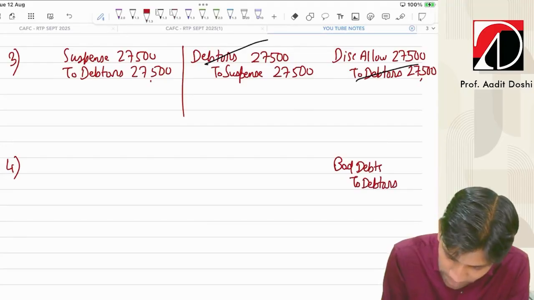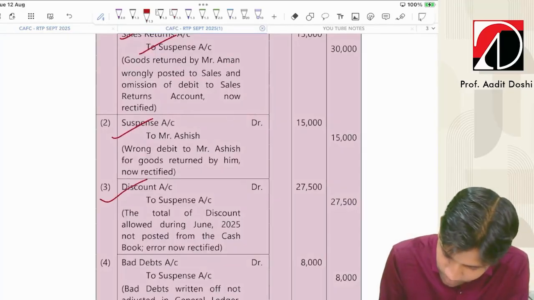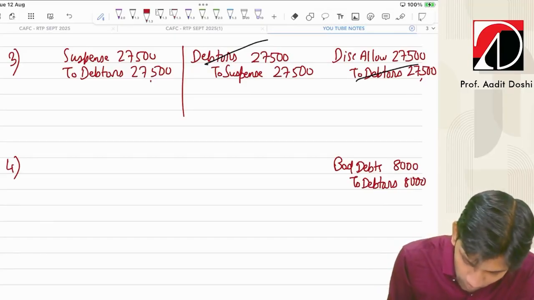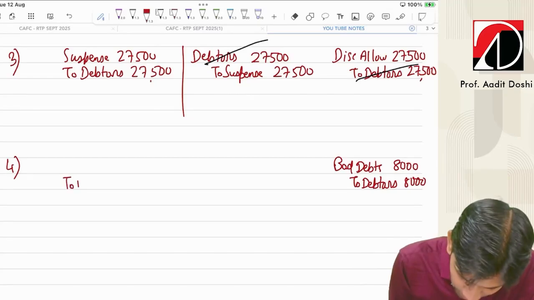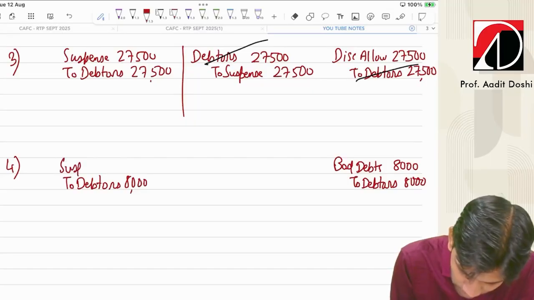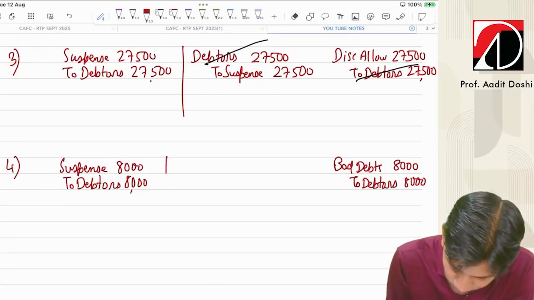What is the amount of bad debts? Let me check. 8,000. Were correctly entered in the sales ledger. So it was entered in debtors account, but not entered in the general ledger. General means bad debts. So there comes suspense.